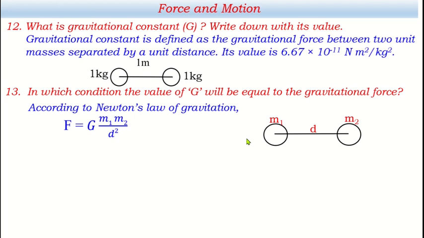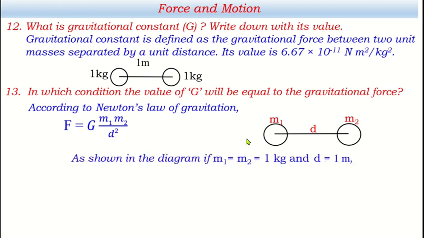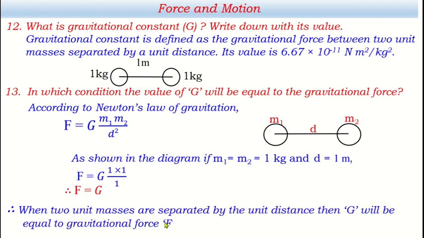We know about this. As shown in the diagram, if m1 and m2 are both 1 kilogram and d is 1 meter, then the same equation can be written like this. F equals G m1 m2 by d square. All three are 1. That's why 1 multiplied by 1 divided by 1 becomes 1. It means F equals G. This way it is proved that gravitational constant is equal to gravitational force. In which condition? When two unit masses are separated by the unit distance, then G, capital G, will be equal to gravitational force F.